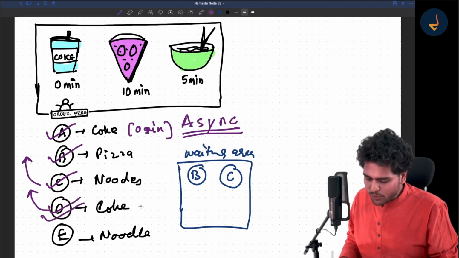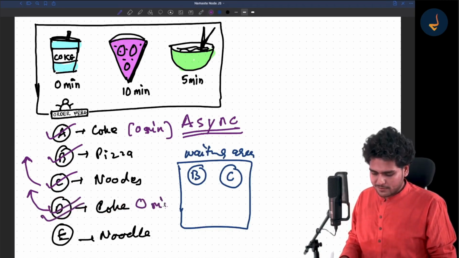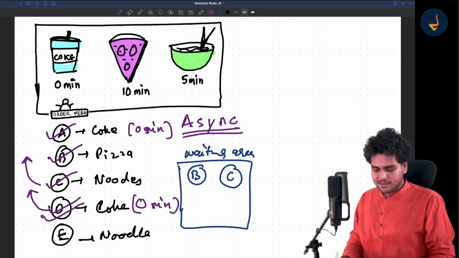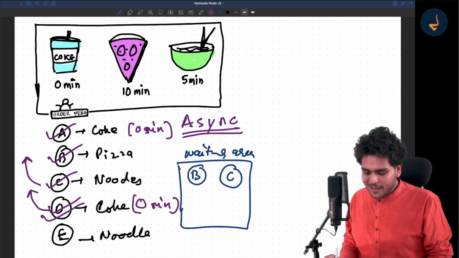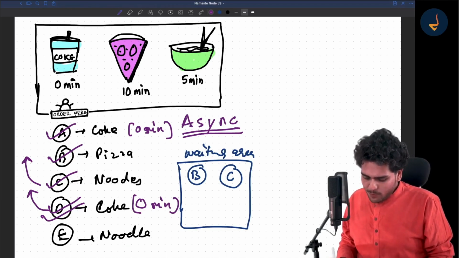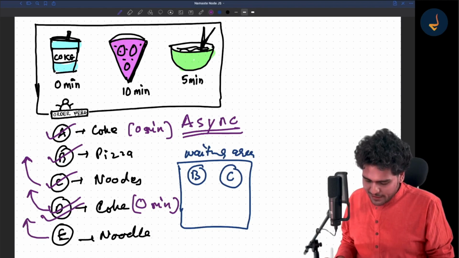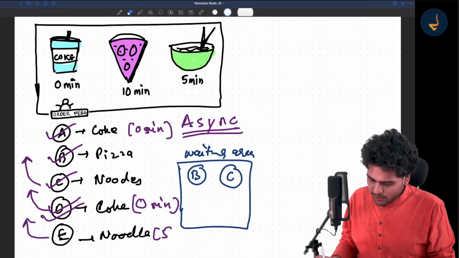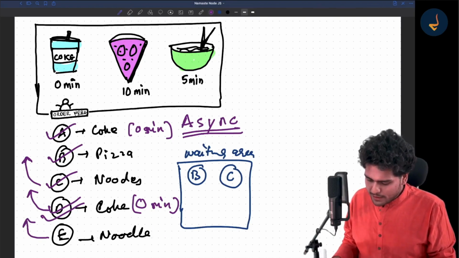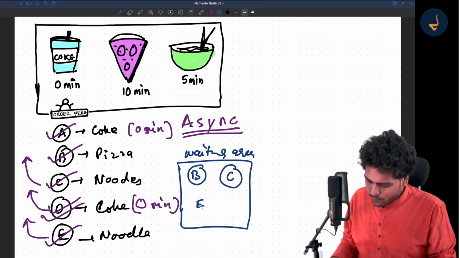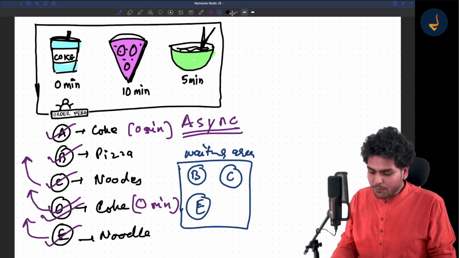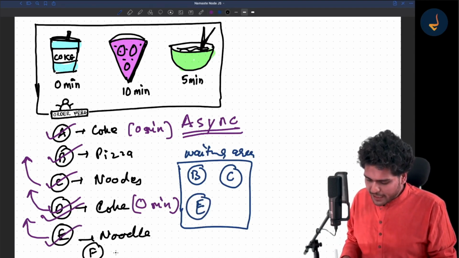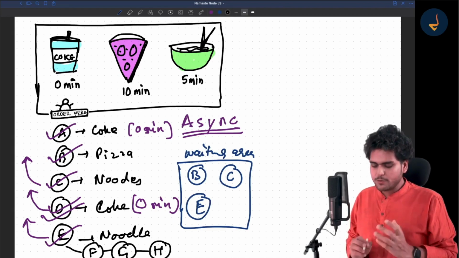So his order is fulfilled in 0 minutes, right? Now, similarly, person E goes there and gives the order of noodles. Let's not talk about how much time it takes. Now this queue is cleared, and person E can go to the waiting area. And now if more people are coming in the queue, F, G, H, they all can also be processed very fast, isn't it?